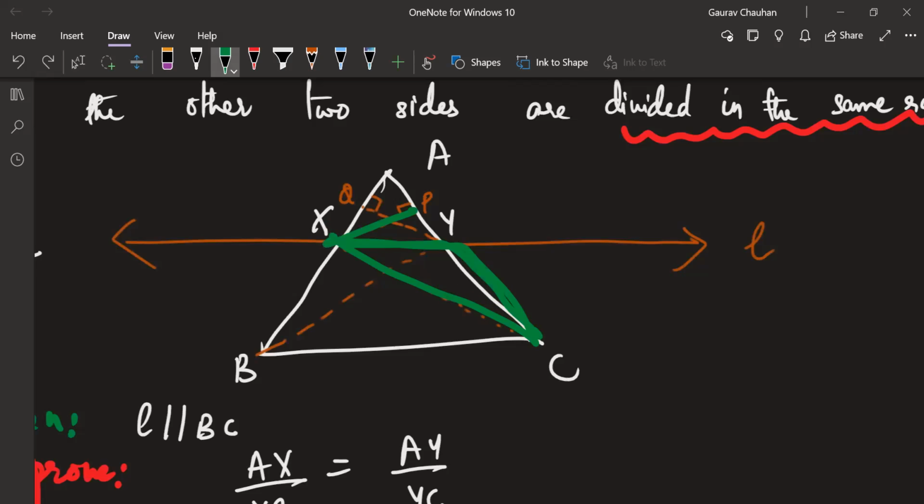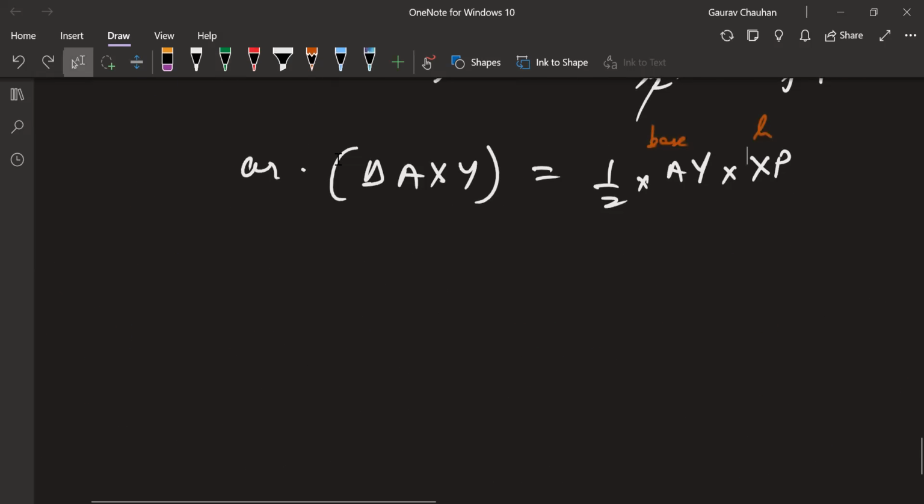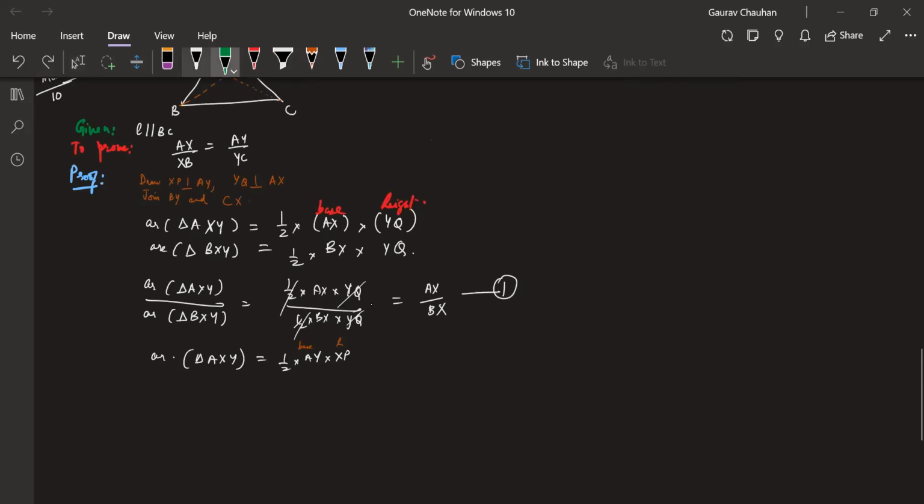YC is the base. Height should be perpendicular to the base, not to its own vertex. If I extend this, this will become perpendicular. So the area of triangle CXY is equal to half into... Time is up. So half into what is this?